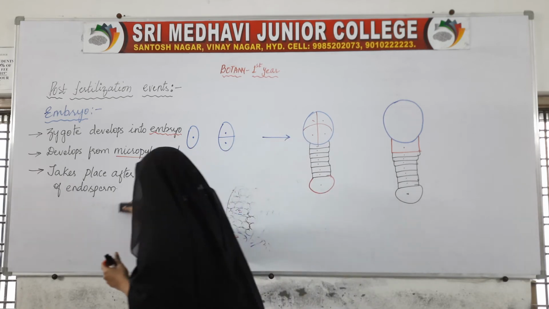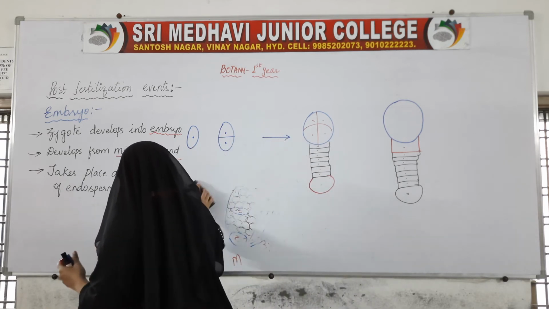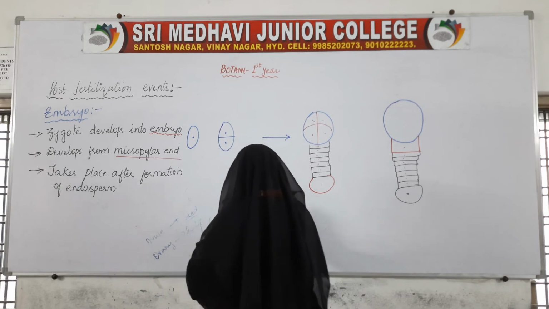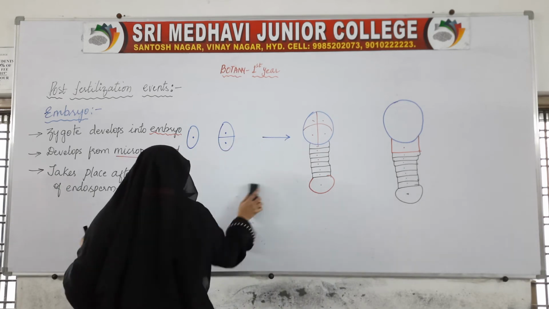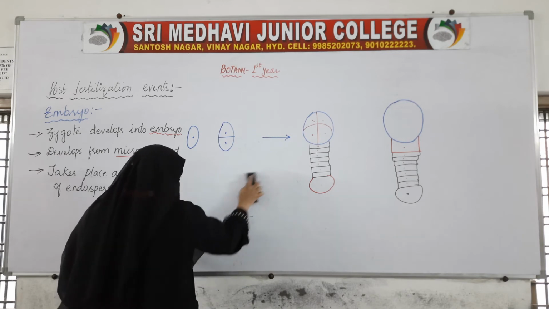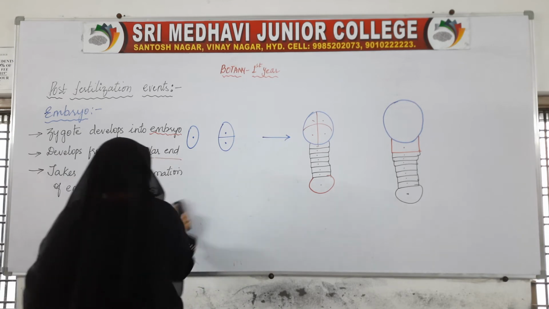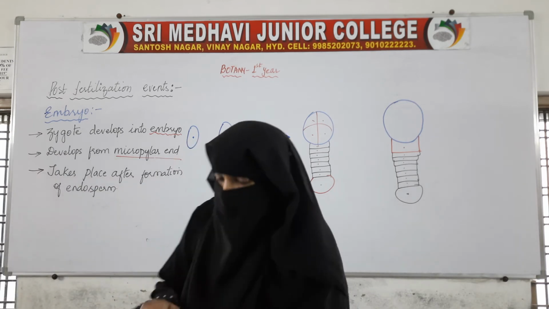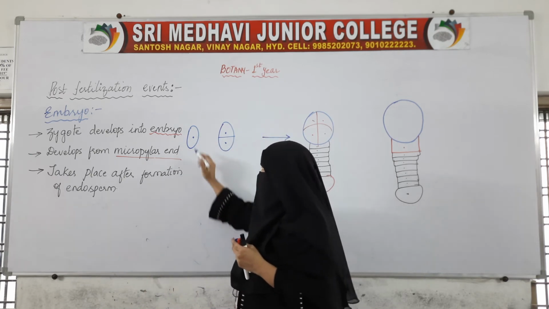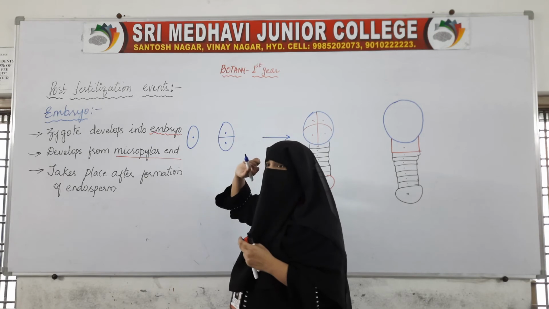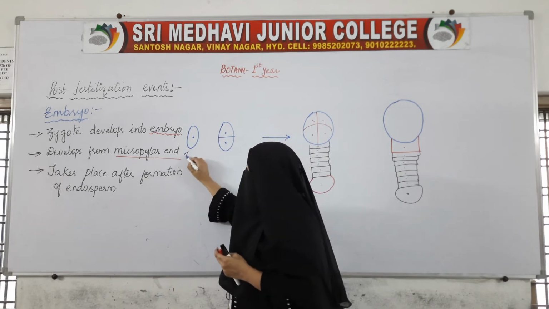Let us see what developments we see in the developing zygote. So this is the zygote at the micropylar end.